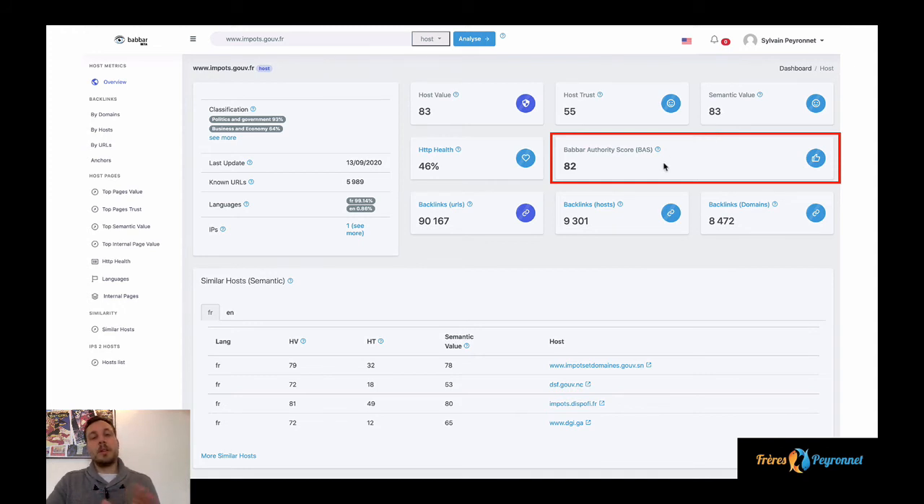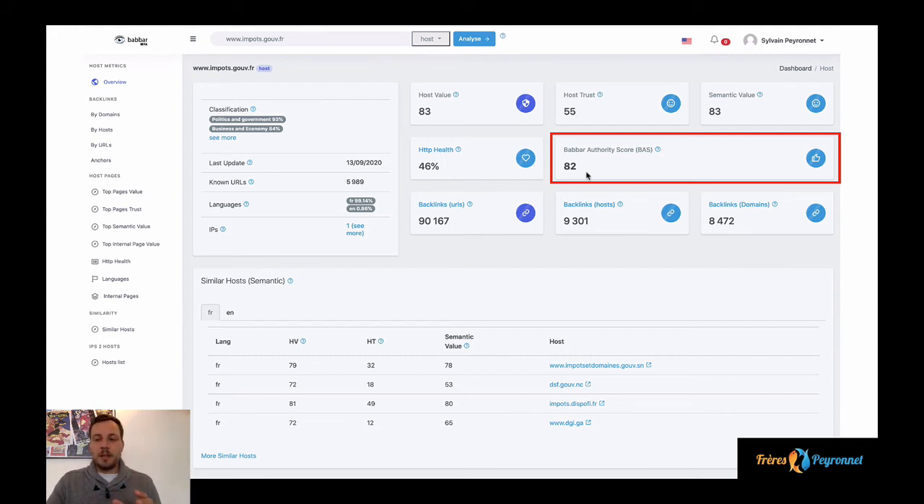So we can see here again, this is a government website, so it's no wonder that it has really high values. So if you can get somehow a link from impôts.gouv.fr and you're in politics and government or business and economy, this will be a really, really strong link because it has a value of 82. Again, the Babbar Authority Score ranges between 0 and 100.